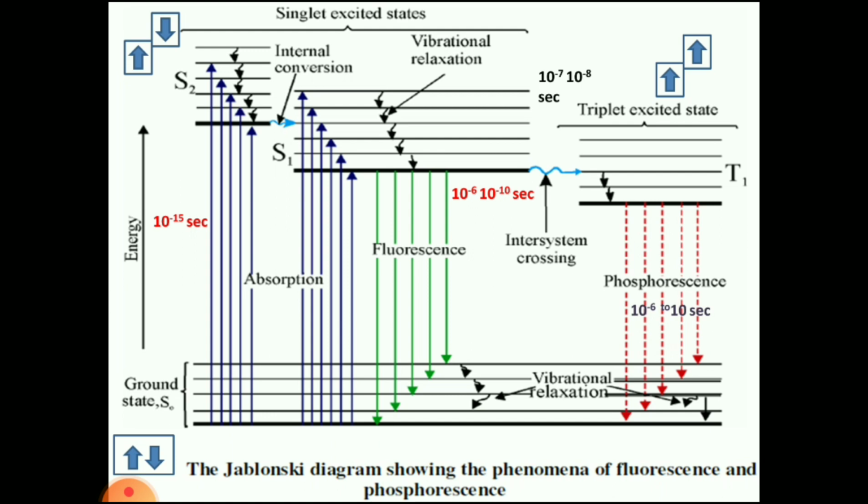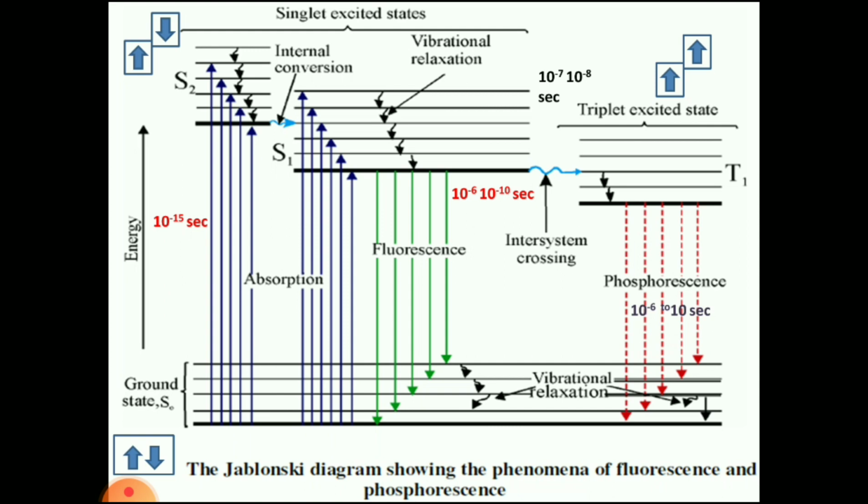In the ground state, the electrons are paired with opposite spin. In the singlet excited state, the electrons are unpaired with opposite spin. Another one is the triplet excited state. Here, the electrons are unpaired with the same spin.